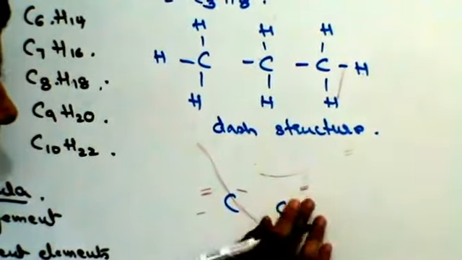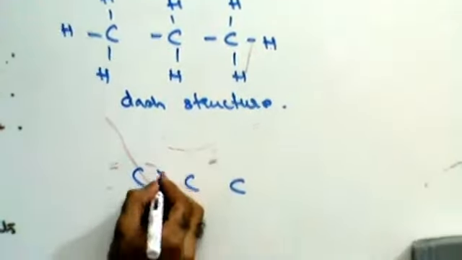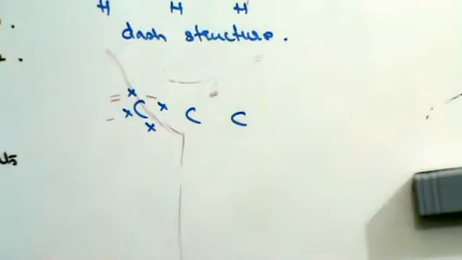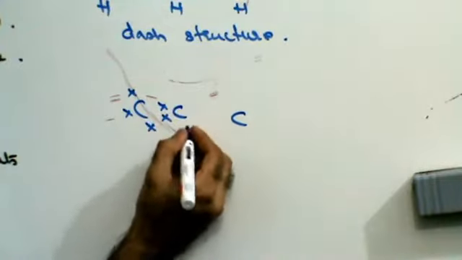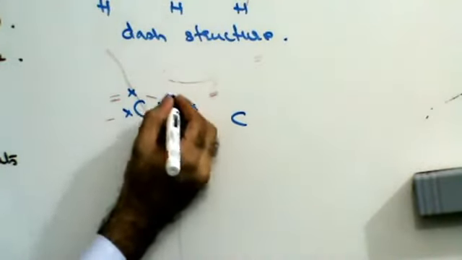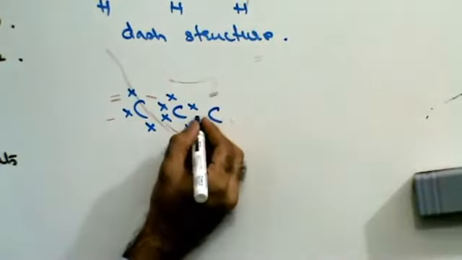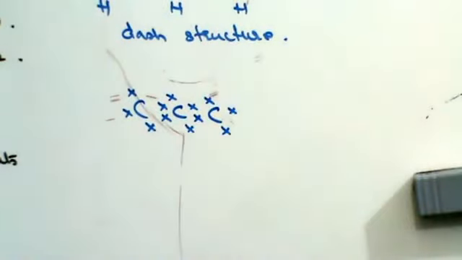Carbon, carbon, carbon. Now let's see the dot structure. Valency is 4: 1, 2, 3, 4. This carbon atom has 4 electrons. Let's bring this carbon atom close. 1, 2, 3, 4. The next carbon atom also has 4 electrons: 1, 2, 3, 4.